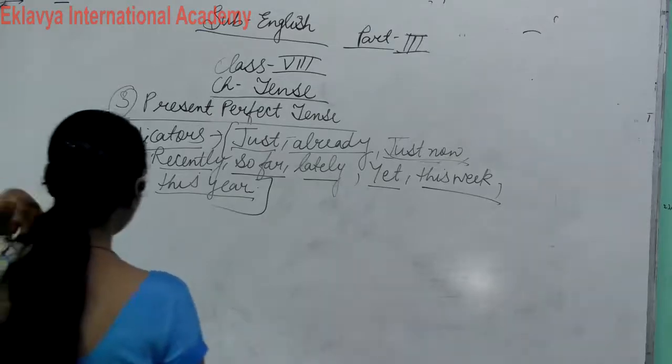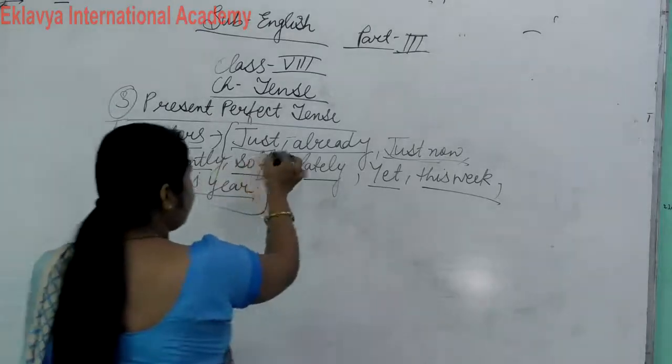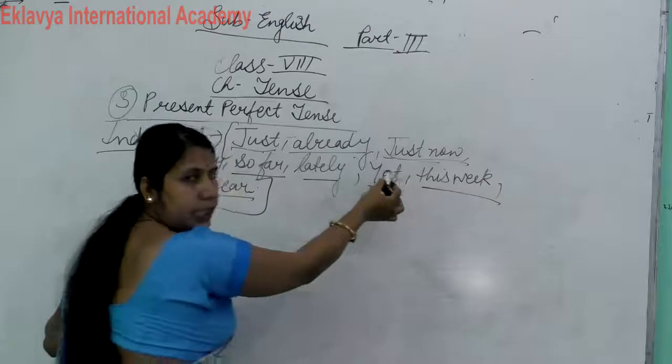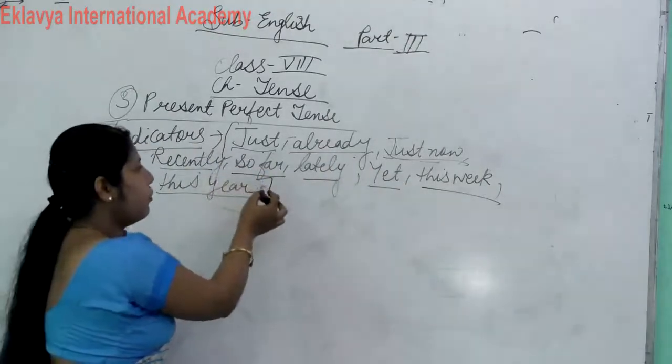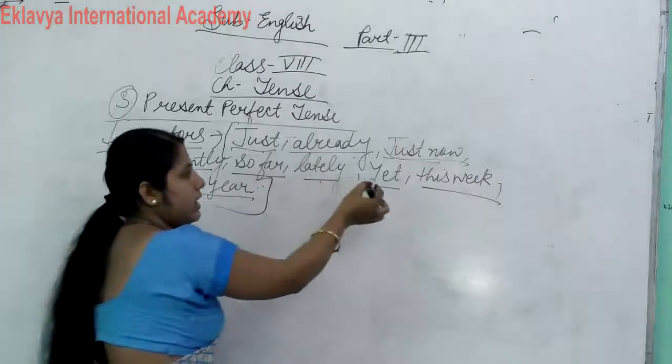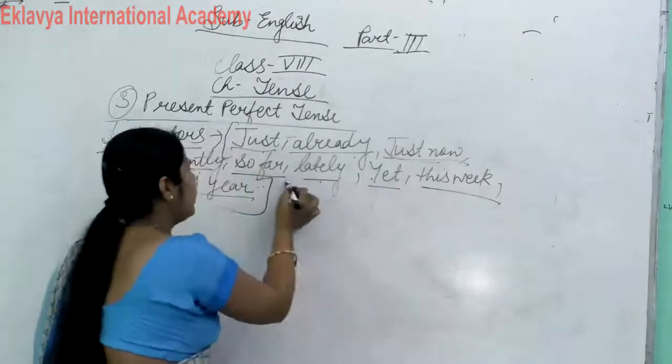First is just. Second is already. Third is just now. Fourth is recently. Fifth is so far. Sixth is lately. Seventh is yet, this week and this year.